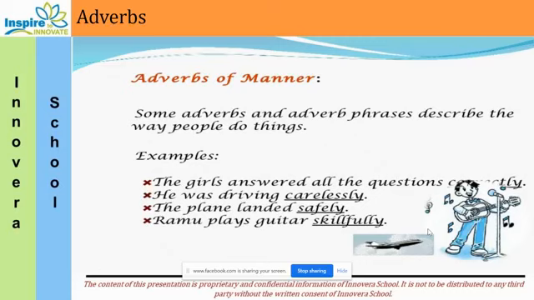If I say the lion roared loudly, how did the lion roar? It roared loudly. So here we are talking about the lion's sound, how it roared. My father drives carefully. So here, how does my father drive a car? Carefully. Whenever you find such a word in the sentence, it means we are talking about an adverb of manner.